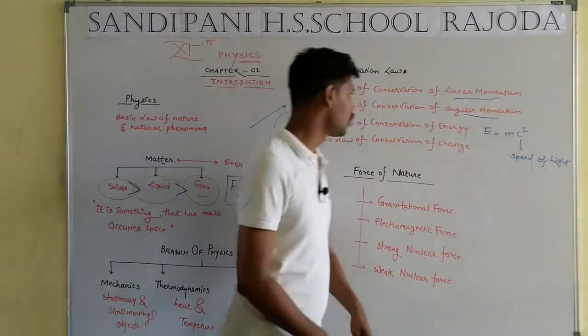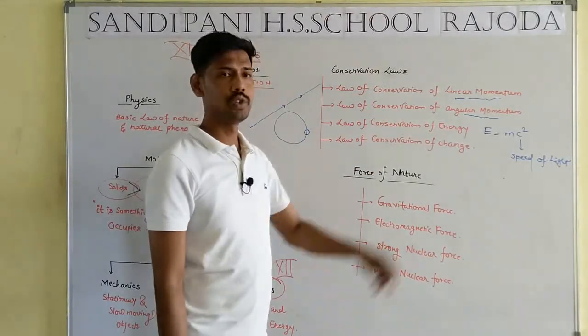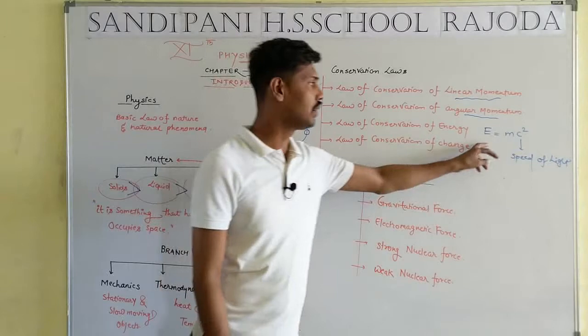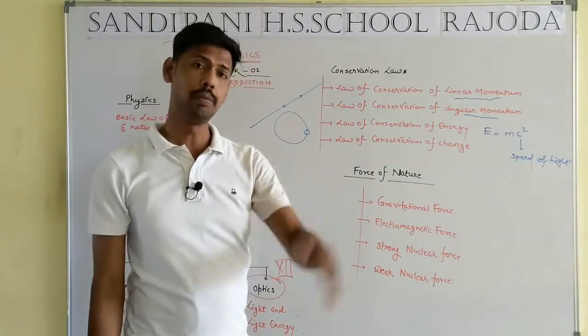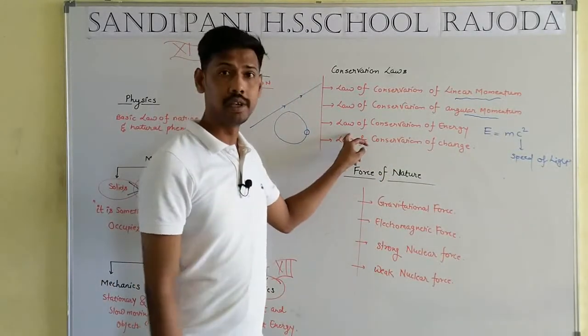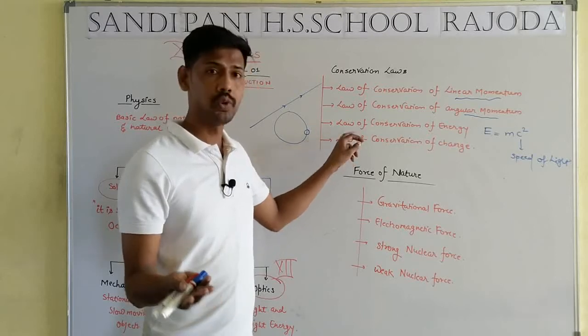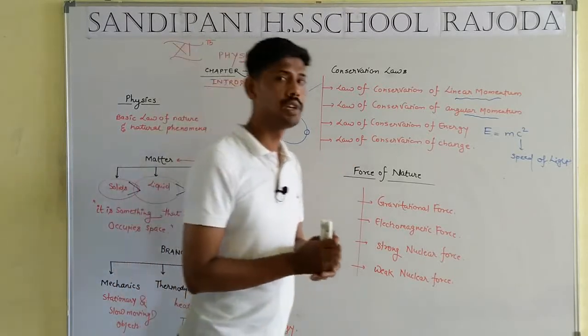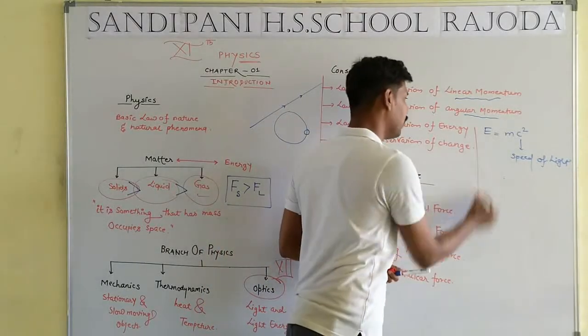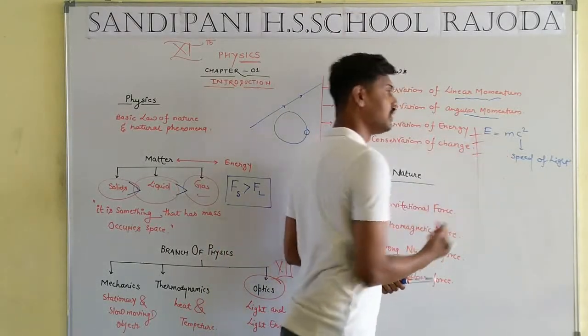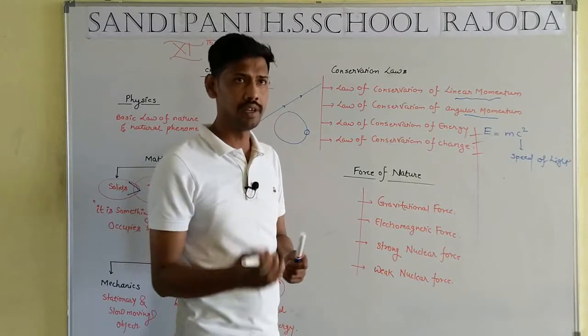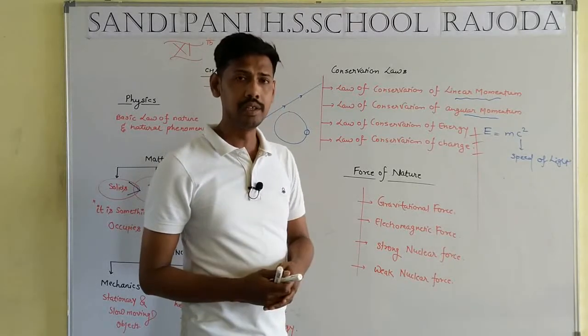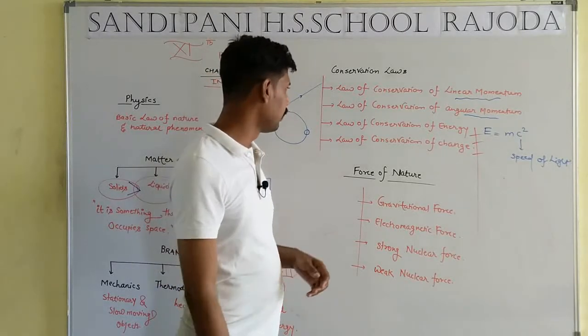So the law of conservation of energy mathematically is E equal to mc square, but the theory part is that energy cannot be created nor destroyed, it converts from one form to another. How many forms of energy are there? Just like potential energy, kinetic energy, mechanical energy, heat energy, and so on. Different types of energies are there.